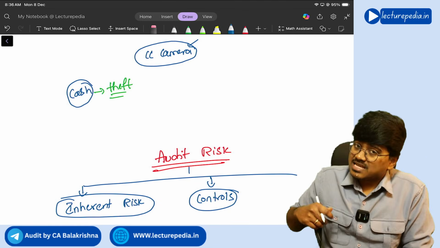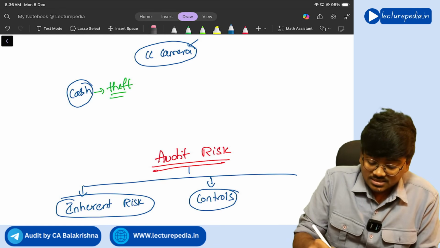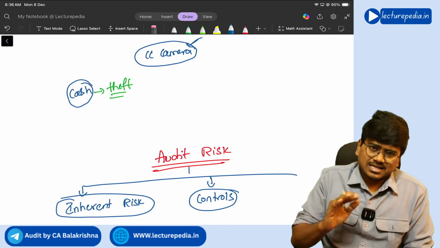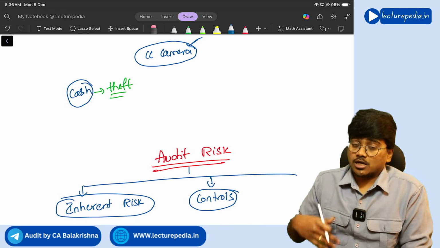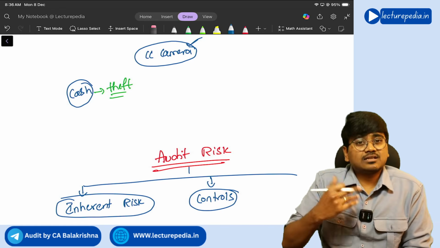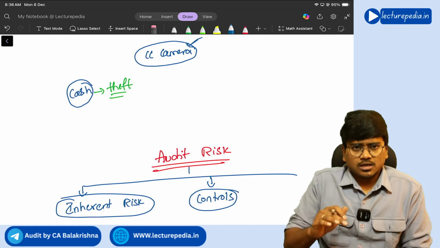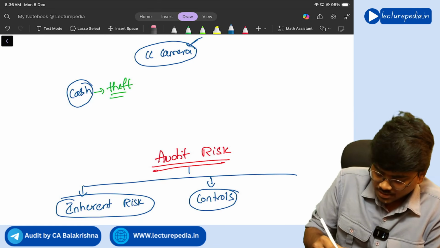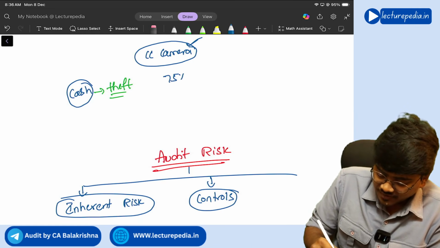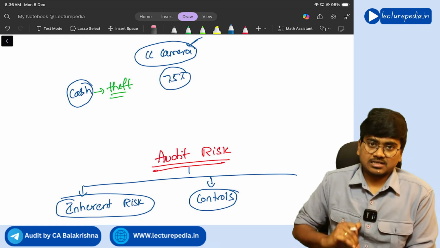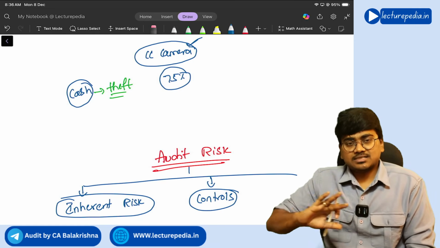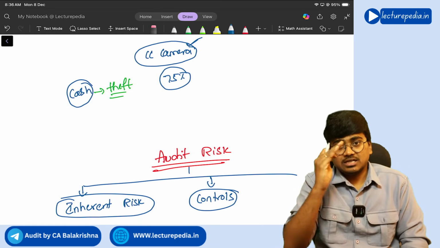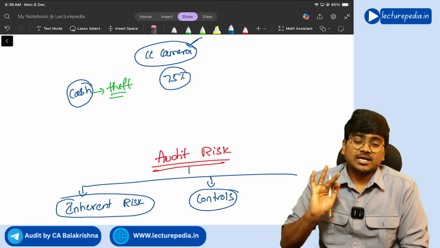Now is there a guarantee that CC cameras will detect or prevent the risk completely? No, controls cannot prevent the risk completely. Let's say CC cameras have prevented 75% of the inherent risk. So 75% of the risk of cash being subjected to theft is prevented by CC cameras.